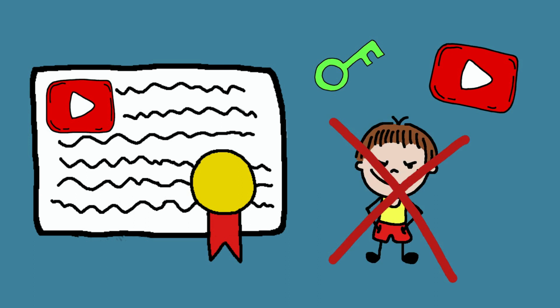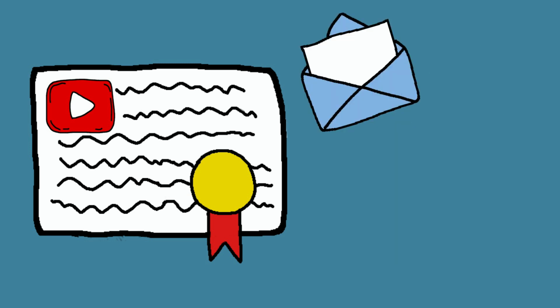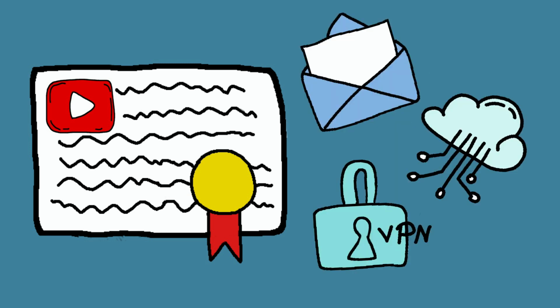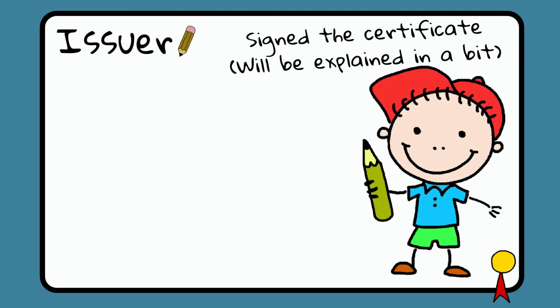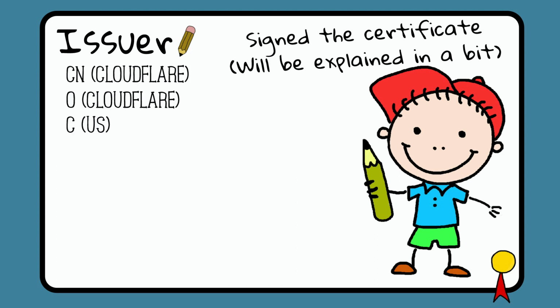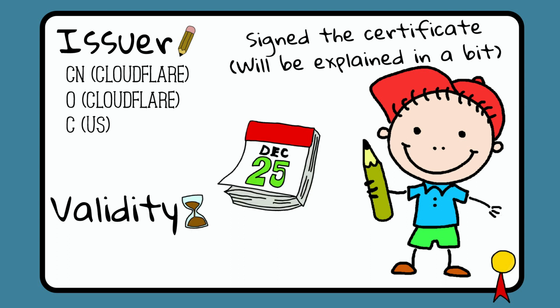Actually, digital certificates can be used not only for HTTPS, but also for mails, IoT, and VPN. A digital certificate will contain a lot of information. Let's explore the most important ones. First of all, information about the issuer is included. The issuer is the third party which signed this certificate. Some basic information will include the common name, the organization, and the country. Of course, a digital certificate will also include its validity, with two critical fields, not before and not after.